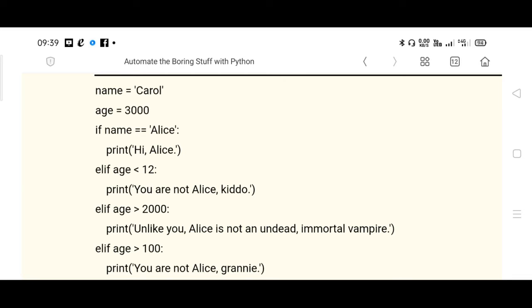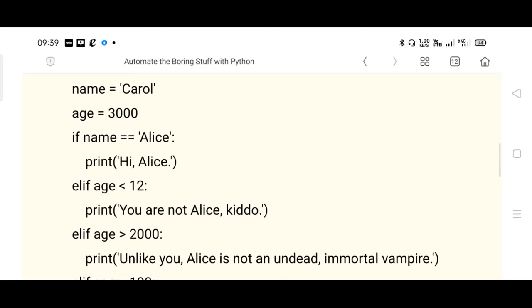Then you are writing an if statement which is obviously false because name is compared with Alice. If name is Alice, then hi Alice, which will be false only. So the else if part will be tested. If age is less than 12, you are not Alice, kiddo. If age greater than 2, this also will not be printed, right?